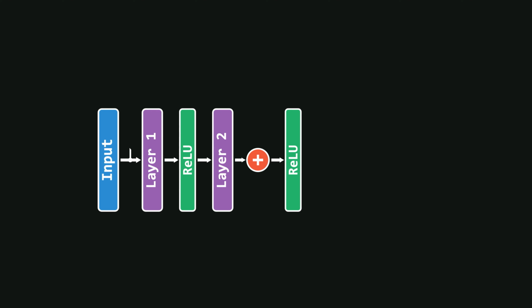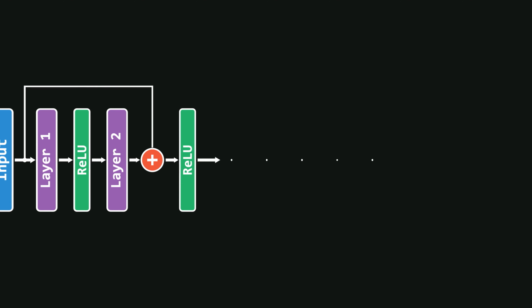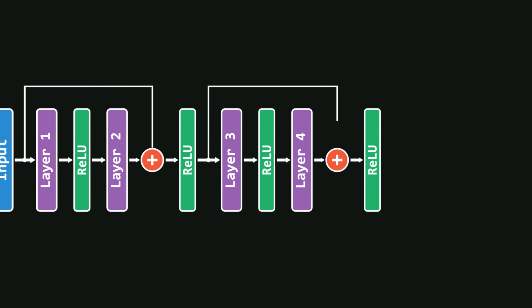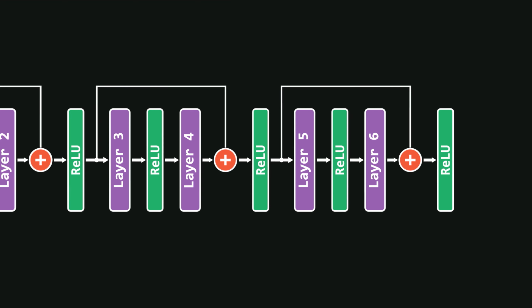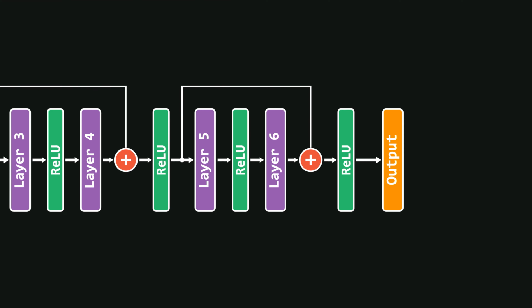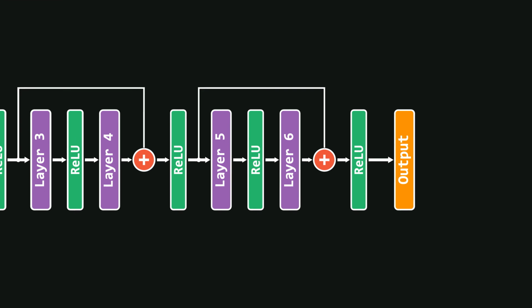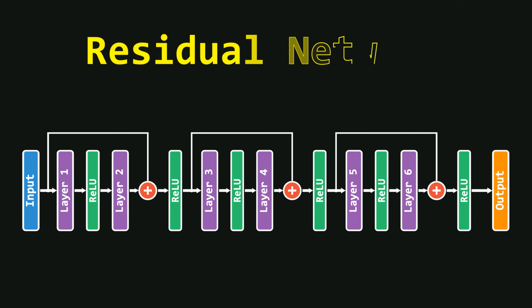Now, the idea is to form a network by stacking these residual blocks one after another, which together forms a residual network. In our example, we are simply showing 3 such blocks followed by an output layer. One important thing to keep in mind is that this is not the name of any particular fixed architecture. Instead, it is a design paradigm that is used in neural networks.